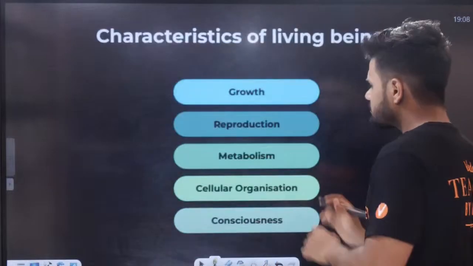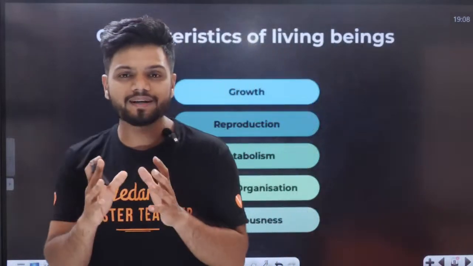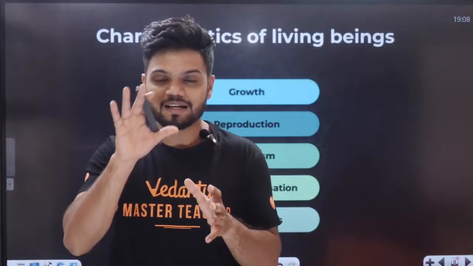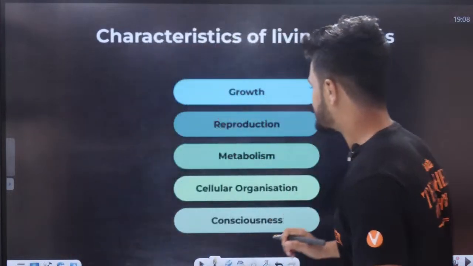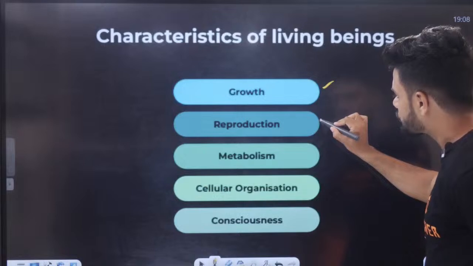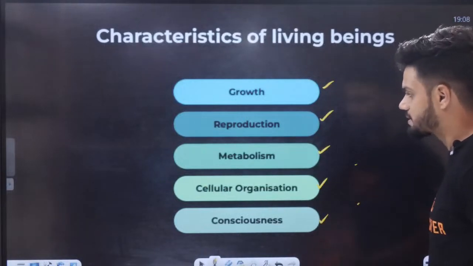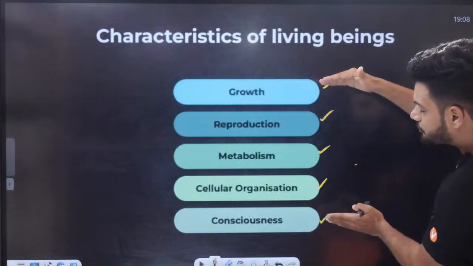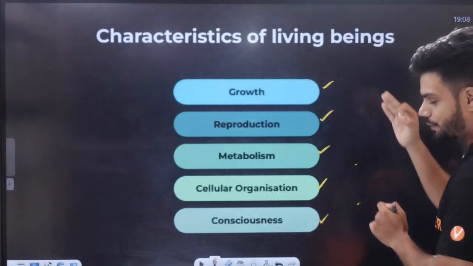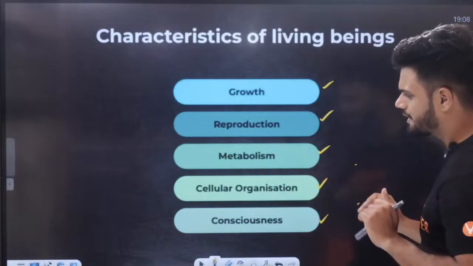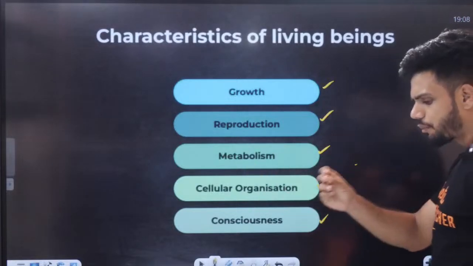In this chapter, to understand what is living, there are mainly 5 different criteria: growth, reproduction, metabolism, cellular organization and consciousness. We'll be studying all of these 5 characters in today's class. It is also given in your NCERT, but there is a small twist here.